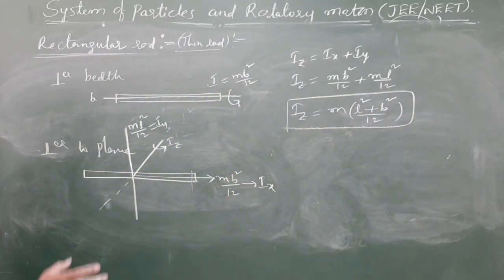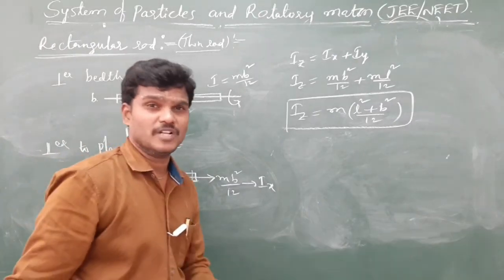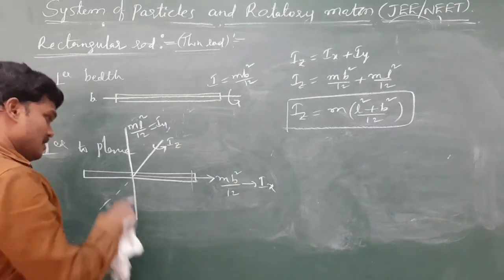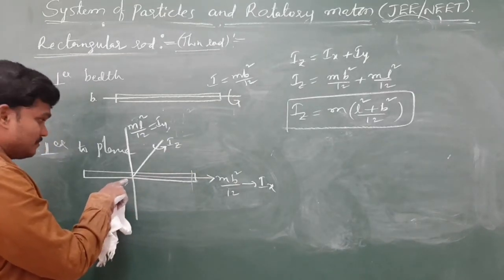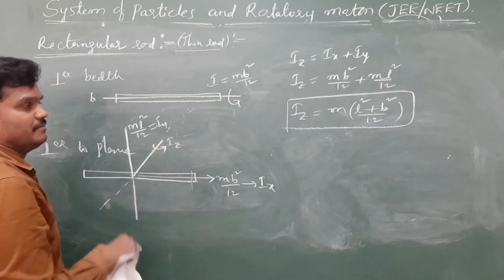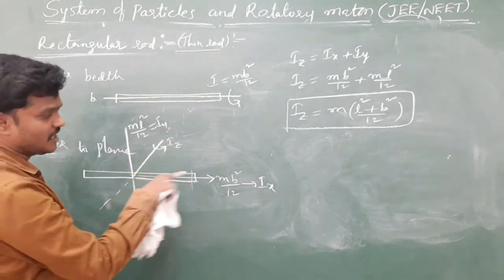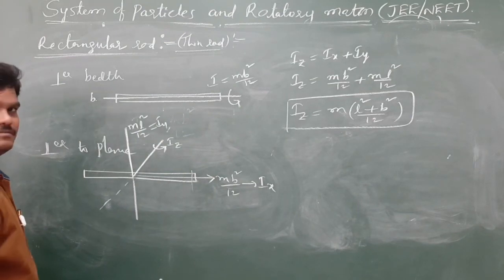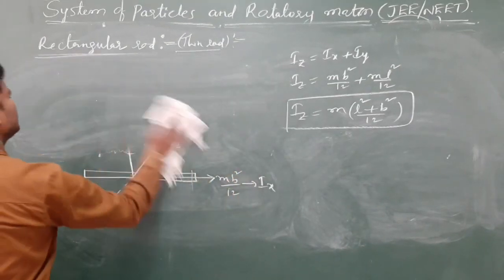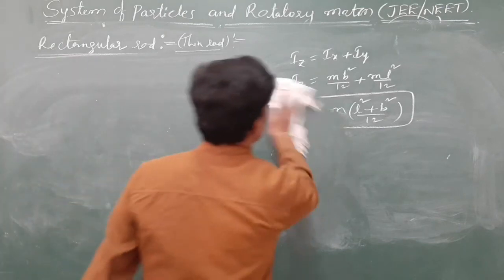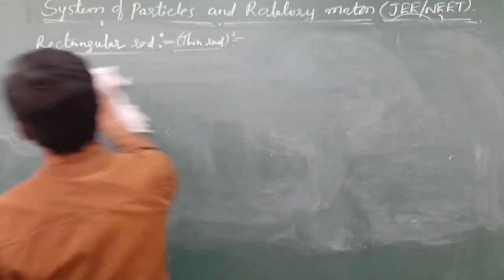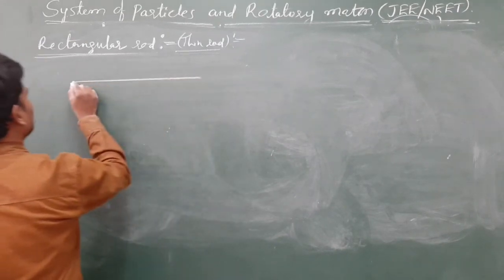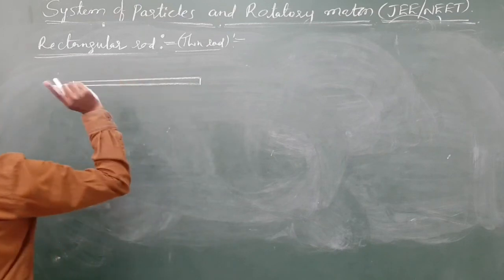Okay. So first one, axis passing through center perpendicular to length, m L square by 12, perpendicular to breadth, m b square by 12, passing through center perpendicular to the plane, IZ is equal to IX plus IY. You will get m into L square plus b square by 12. Okay. Now let us get axis passing through one end of the rod, one end about a tangent perpendicular to the plane. So keep the words in mind.